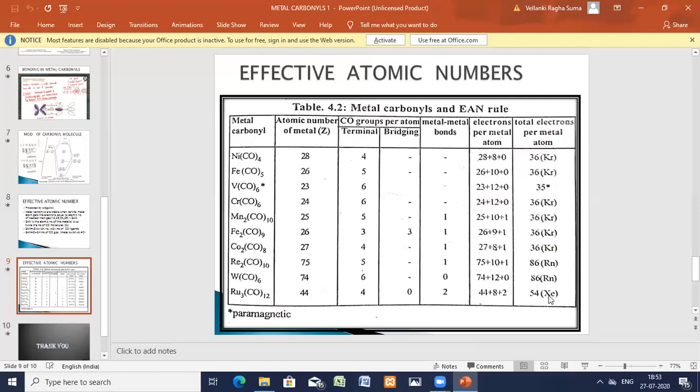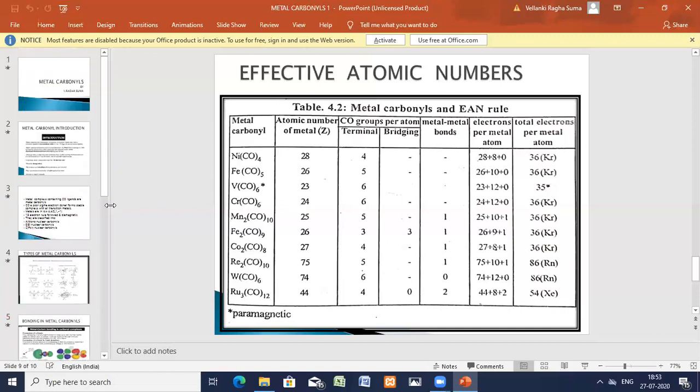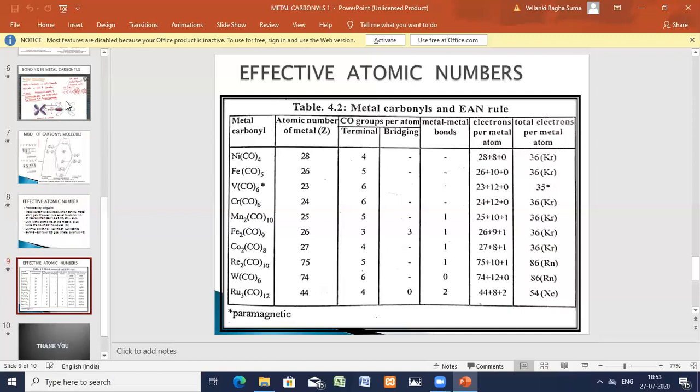54, a stable configuration. Generally I have given general explanations of how the EAN works for metal carbonyls and how they get stabilized. In the next session I will explain in detail by drawing the structures, how the metal bonds are there, how we get the EAN and how these get stabilized. I hope everybody has understood my session. Today's class introduction is over, the classification is over, bonding is over.